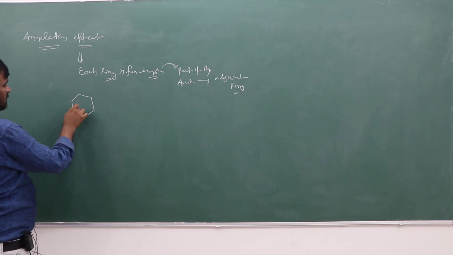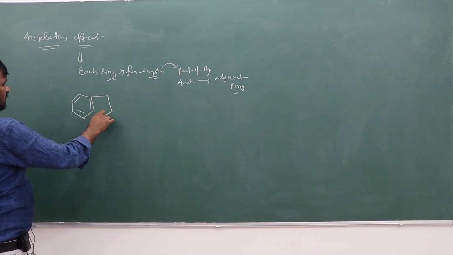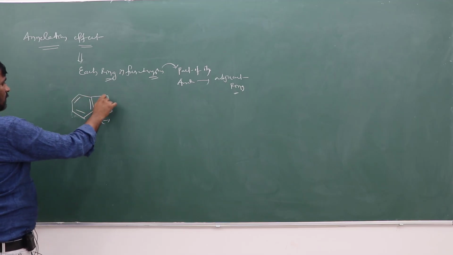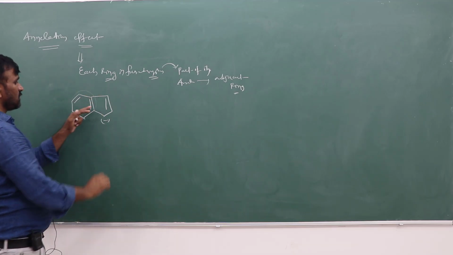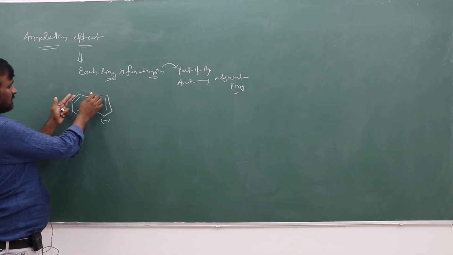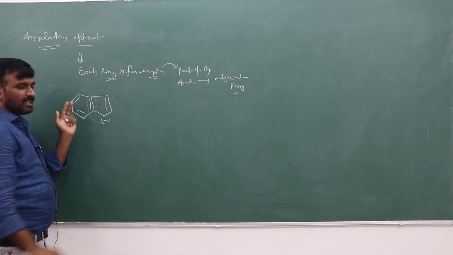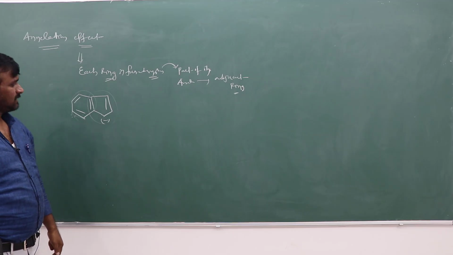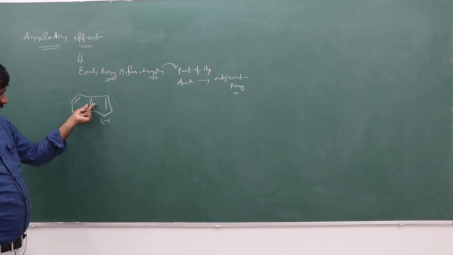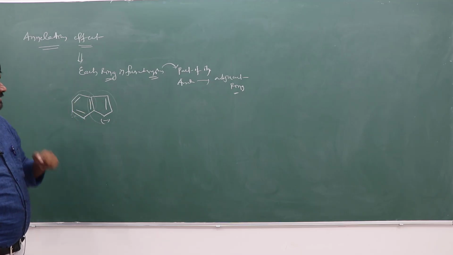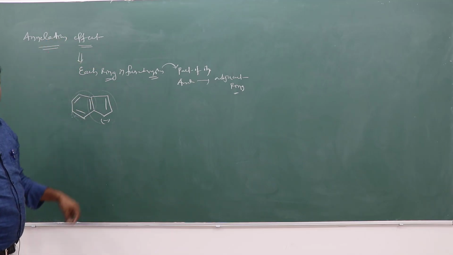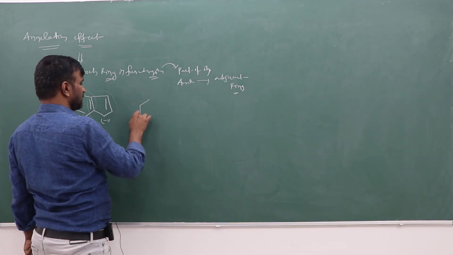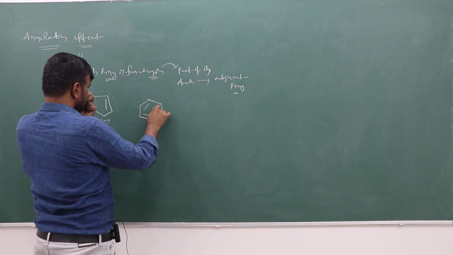If you look at benzene, and here a minus will be there. So you can take this double bond. This is aromatic independently. If you take this, this is also aromatic independently. Part of its double bond contributes to this one and this one. So this has the annulation effect. These are the fused ring systems.